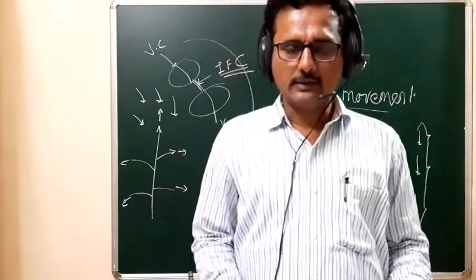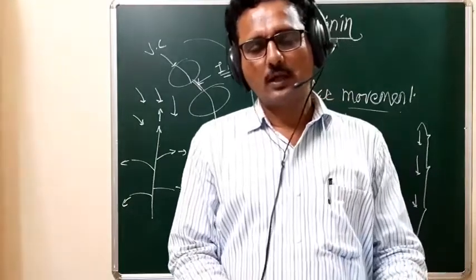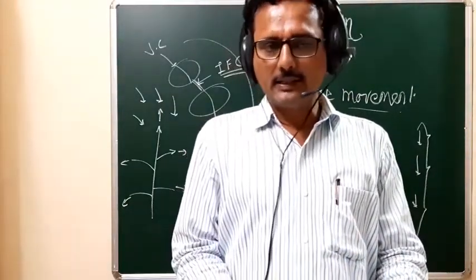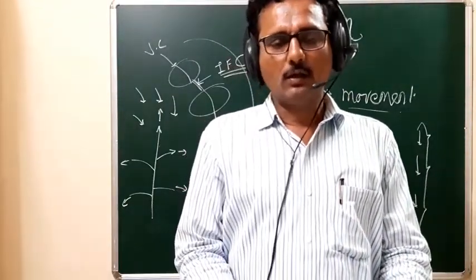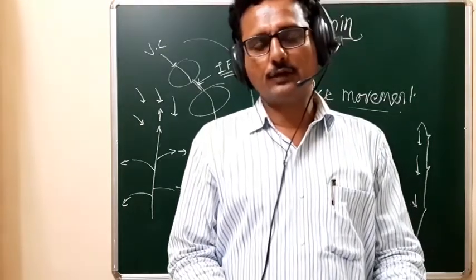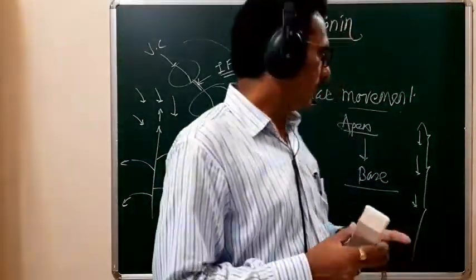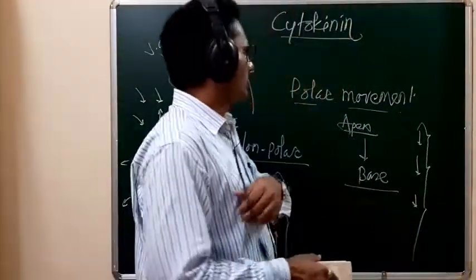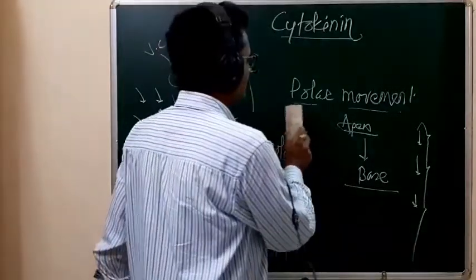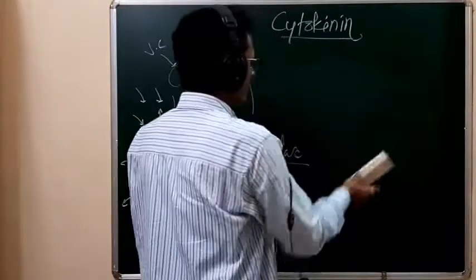Depending on how we maintain the auxin and cytokinin ratio, there will be an induction of the shoot and the root. So how do we maintain the auxin and cytokinin ratio in that nutrient medium?